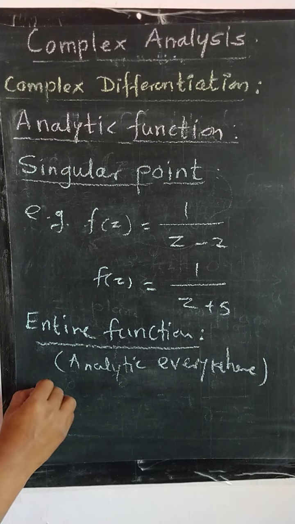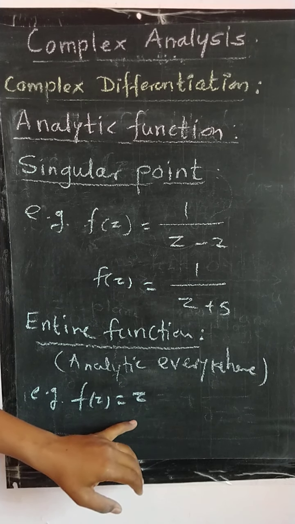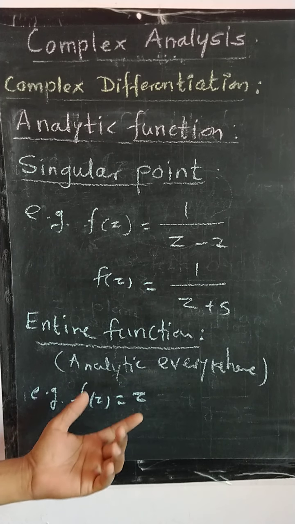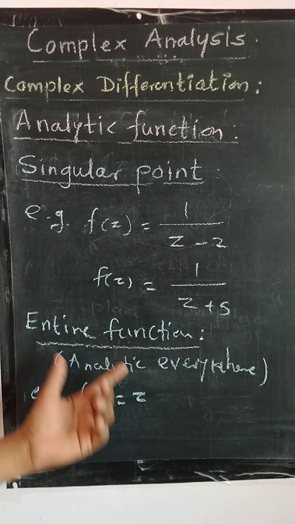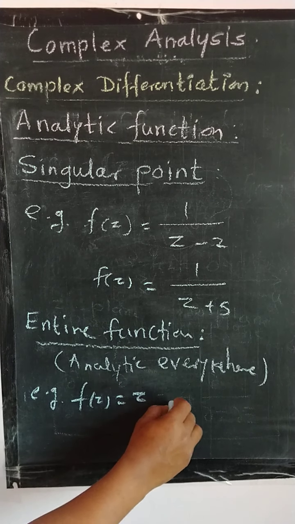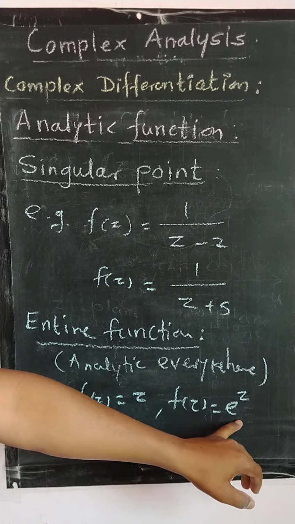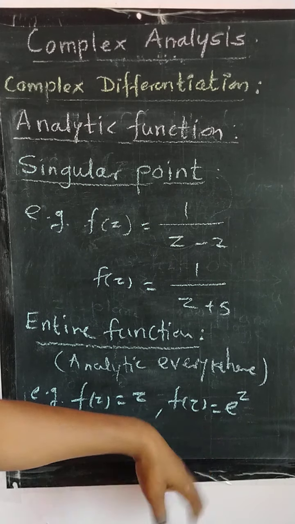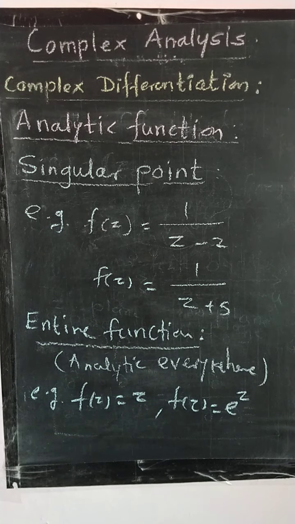For example, a polynomial function. If we have f of z is equal to z, this function is defined at every point of the complex plane, and even its derivative is also defined. So this function is differentiable everywhere, analytic everywhere, and hence it is called an entire function. Or f of z is equal to e to the power z. This function is also differentiable and exists at every point of the z plane, therefore its derivative also exists, and that function is also called an entire function. So these are very famous examples of an entire function.